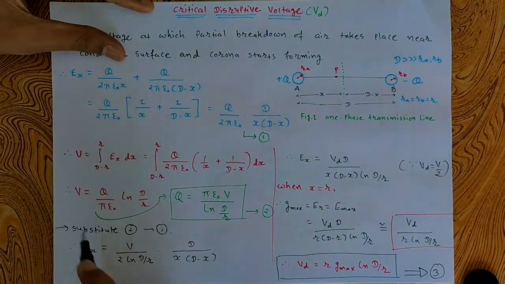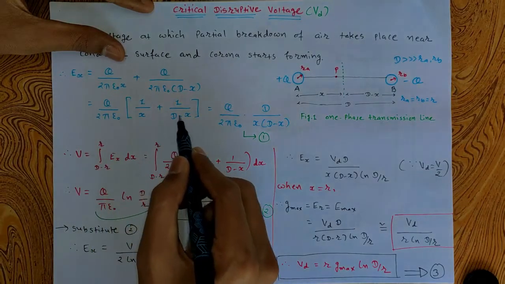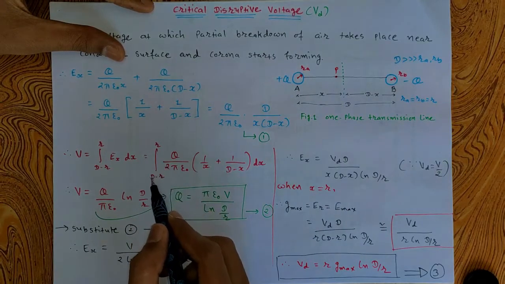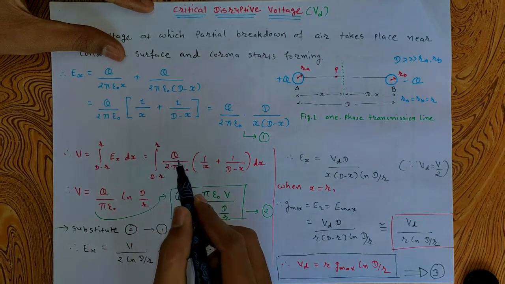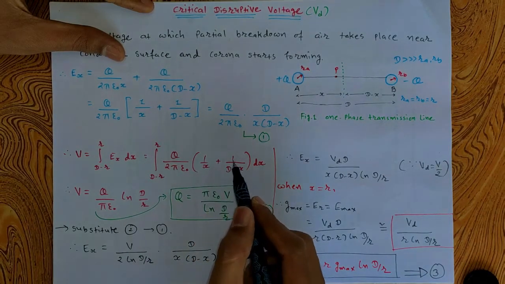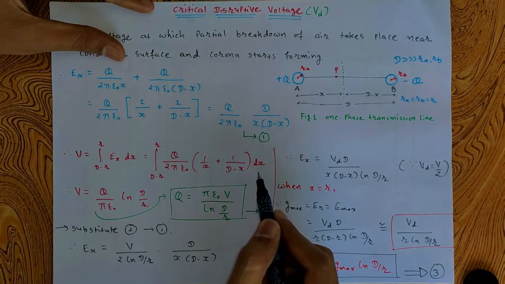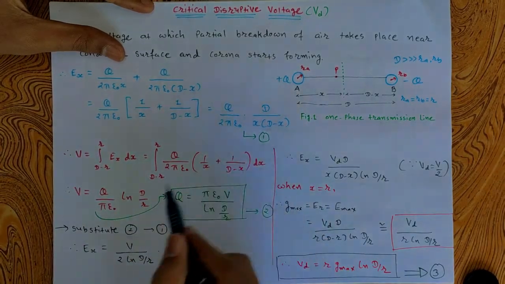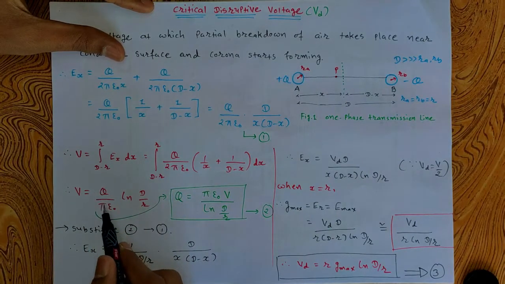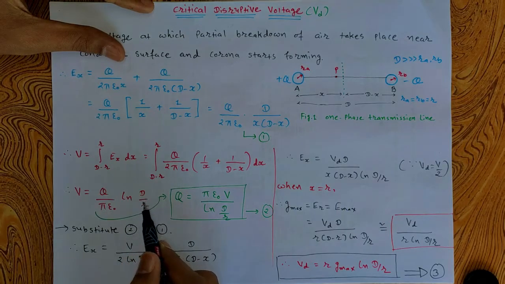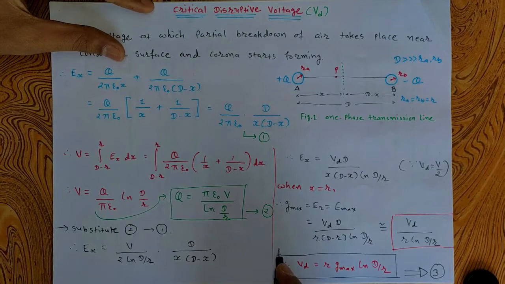We have already found the value of Ex, so putting this expression in, we get the integration from D minus R to R of Q upon 2 pi epsilon 0 into the bracket 1 upon x plus 1 upon D minus x, with respect to dx. Taking the integration, we get V equal to Q upon pi epsilon 0 natural logarithm of D by R, where D is capital D and R is the radius of the conductor.